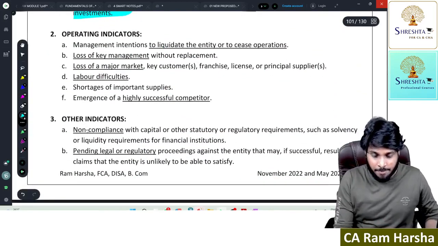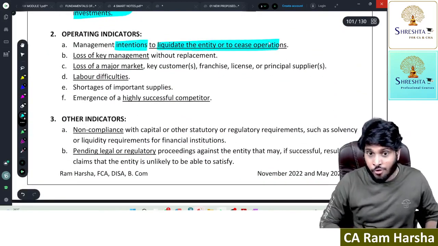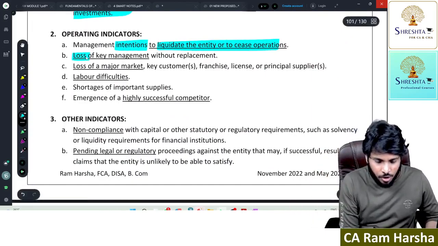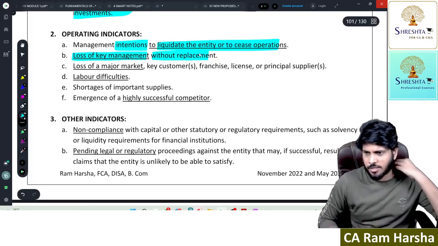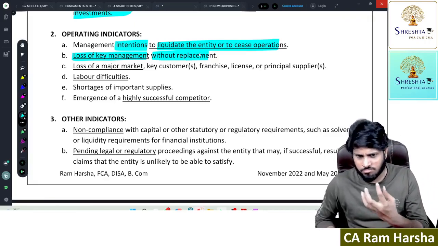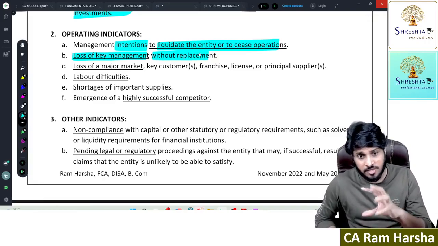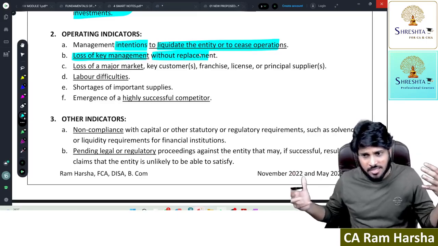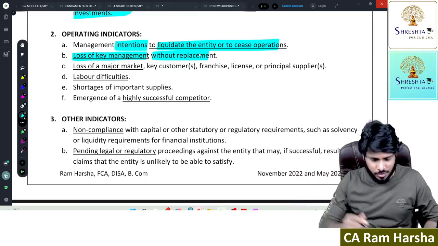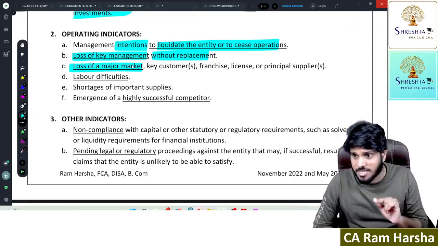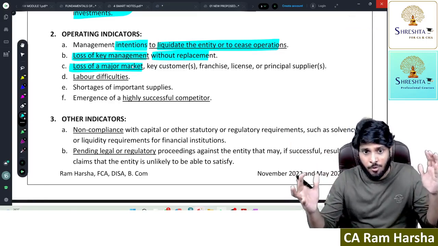Operating indicators are there. Management intention to liquidate: Ford Motor itself openly announced we want to liquidate. Loss of key management without replacement: in Coffee Day, when the CEO died, the CEO suicide, no? So when the CEO died, Coffee Day's entire future was blank. Later somehow it was revived. Okay. Loss of major market: for BSNL, the 4G market was no more. Now BSNL is getting the 4G market, so they're again opening up.